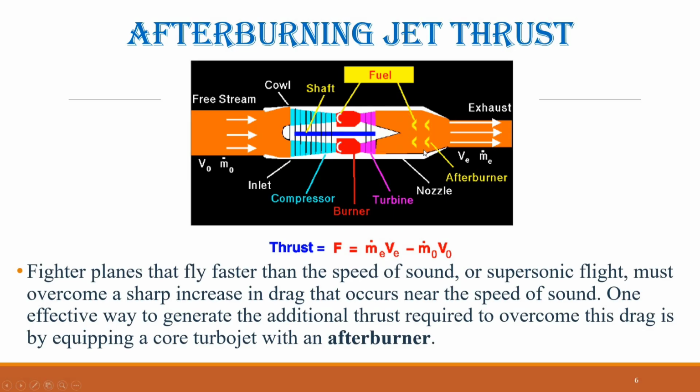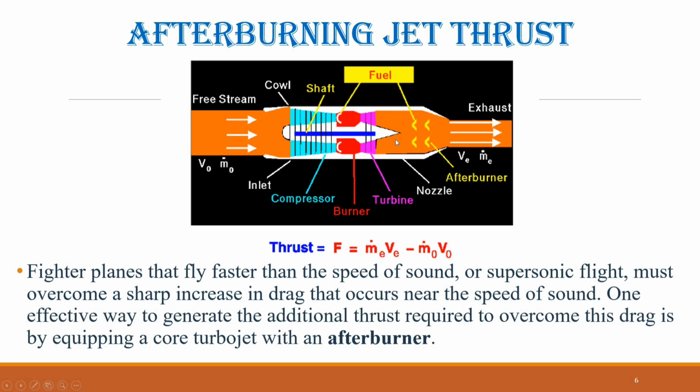In a standard turbojet, a portion of the energy in the exhaust gases from the combustion chamber is used to turn the turbine, which drives the compressor. An afterburner supplements this by injecting fuel directly into the hot exhaust stream.